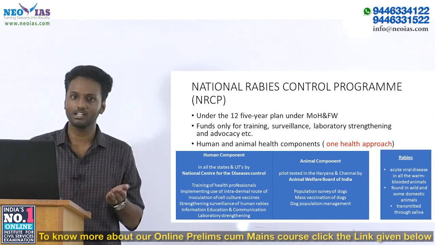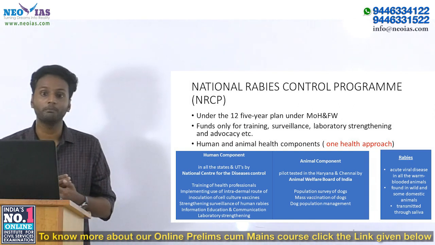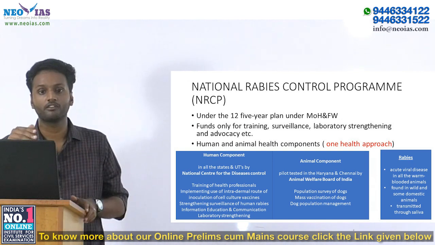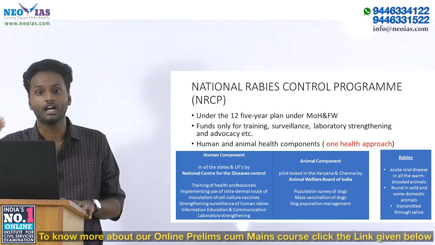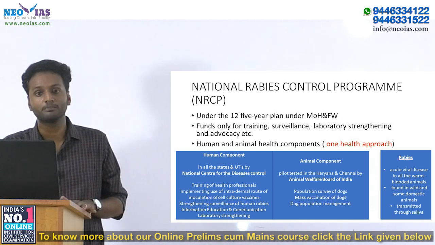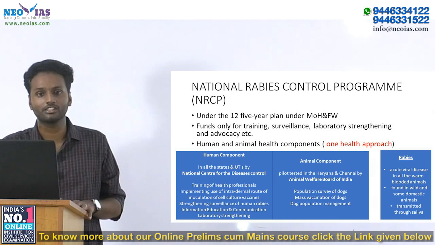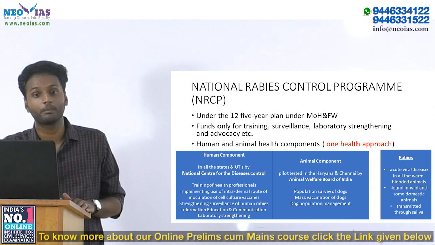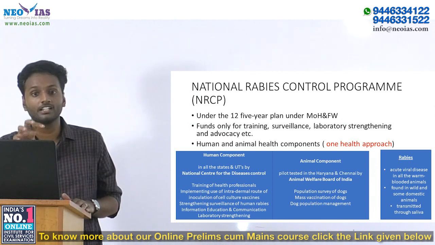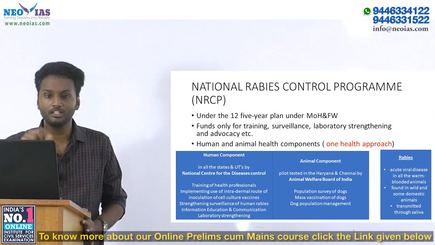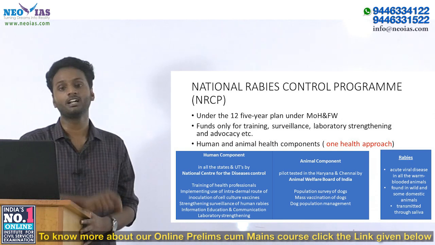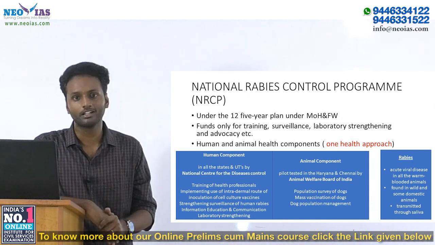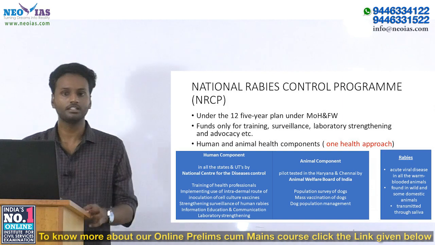So that was the National Rabies Control Program. It's a program by the Ministry of Health and Family Welfare. It started from the 12th 5-year plan and is still continuing, and it mainly deals with information, education and such things in the human component. There is also an animal component, implemented by the Animal Welfare Board in 2 states as a pilot project, and the human component is implemented by the National Center for Disease Control.